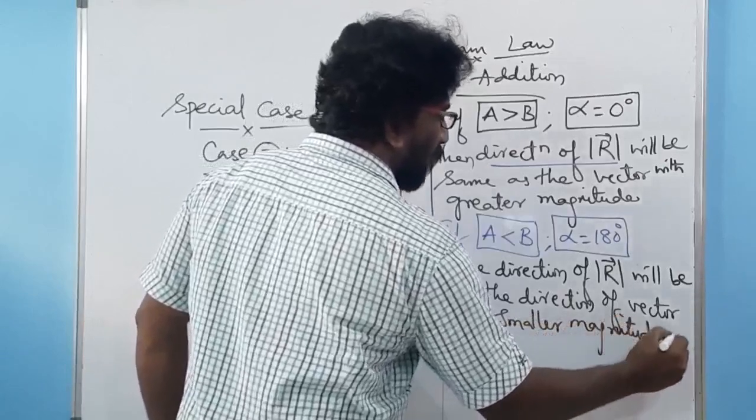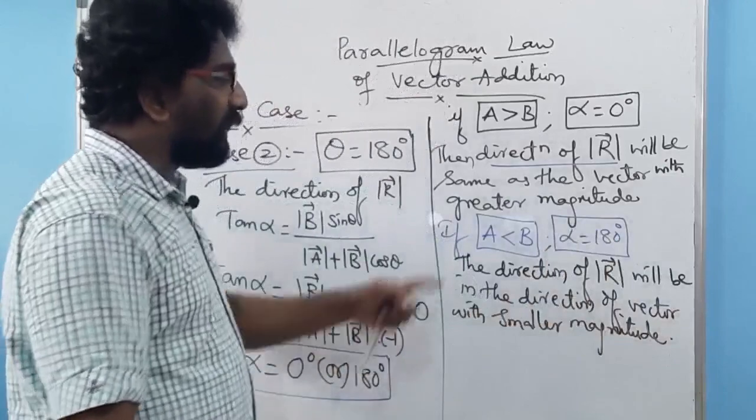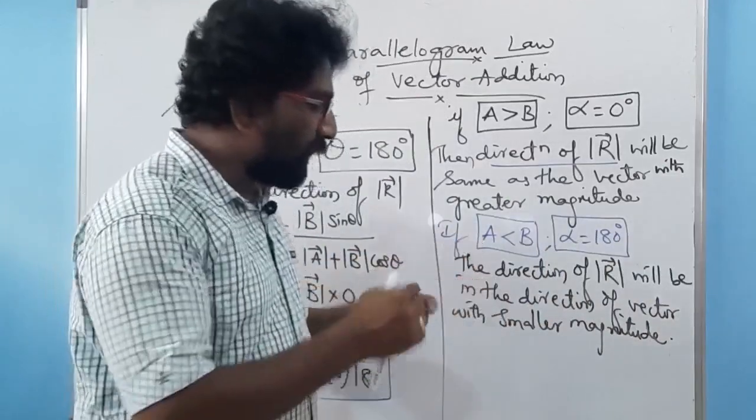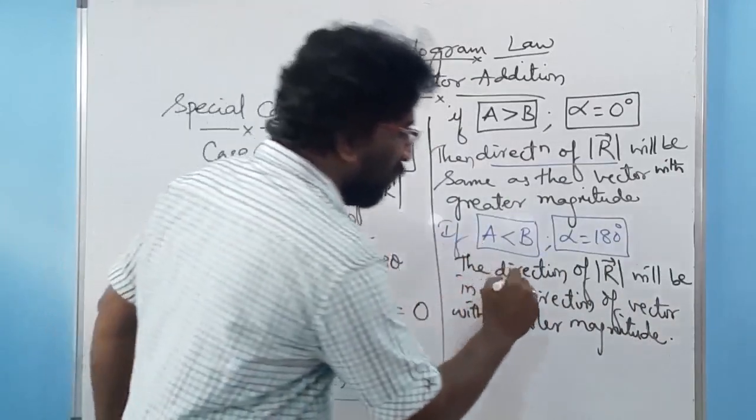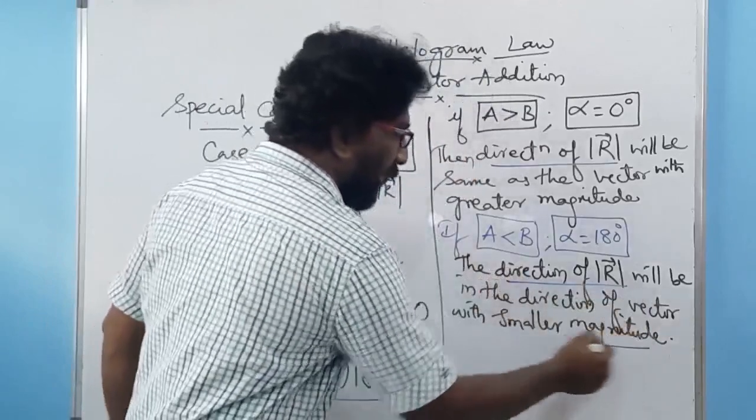Whenever alpha is equal to 180 degrees, the direction of this vector R will be the same as the vector which has the smaller magnitude.